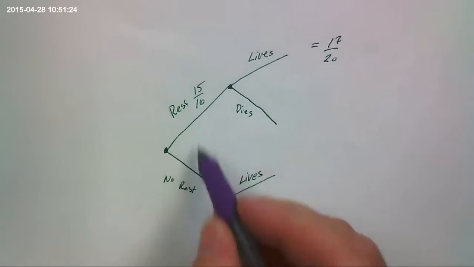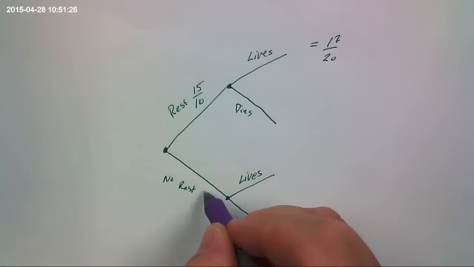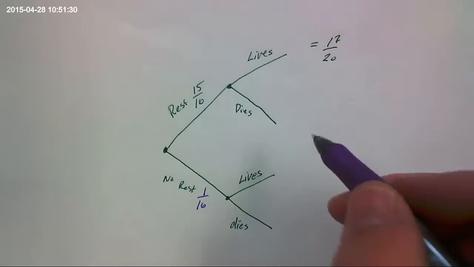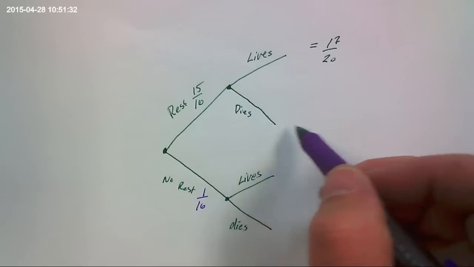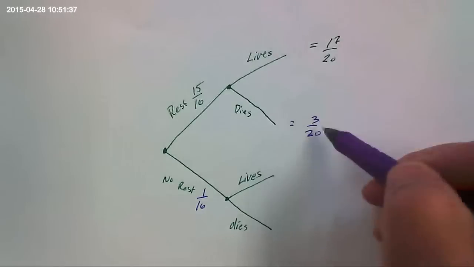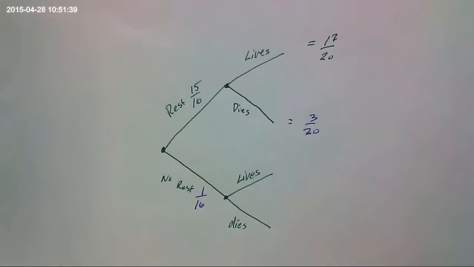Now, if I wanted to fill out the rest of it, I could. These are our two possibilities. So this would be 1/16, right? And the probability that she rested and died then would be 3/20, because these have to add up to 1. Okay.